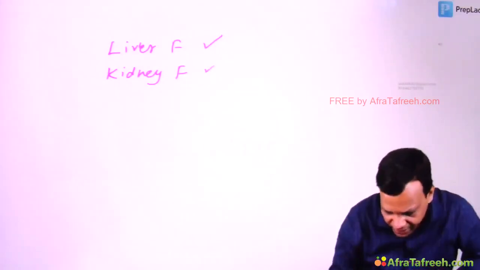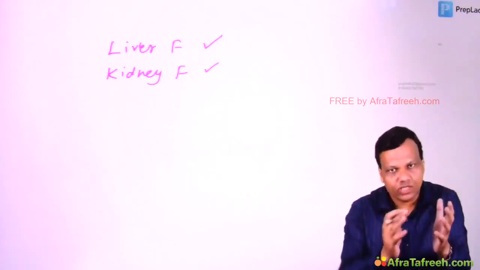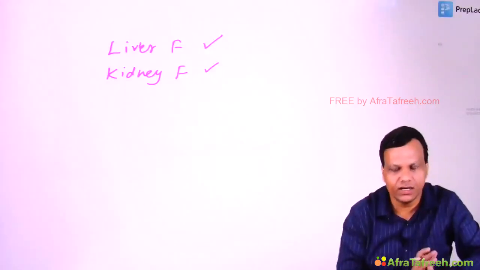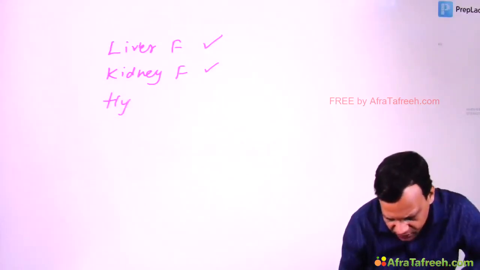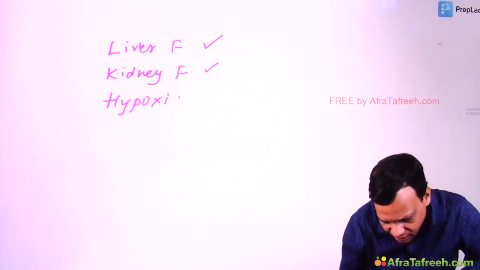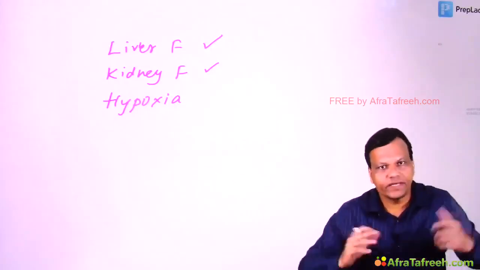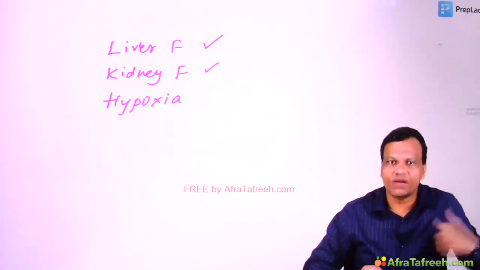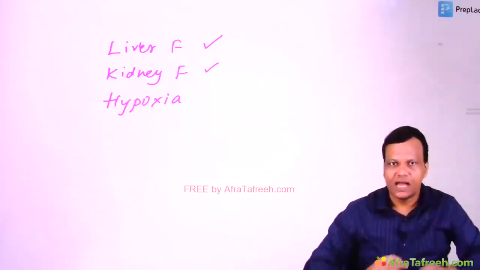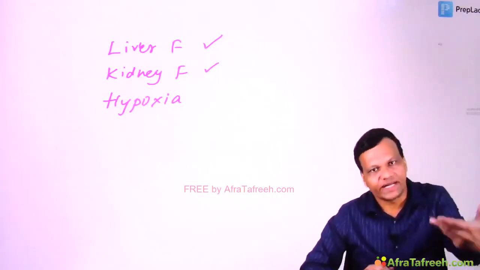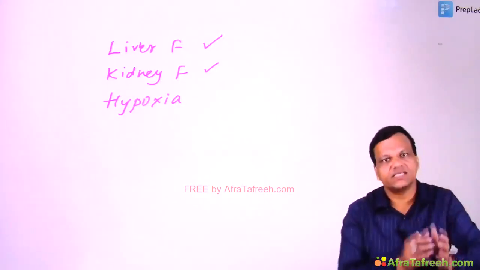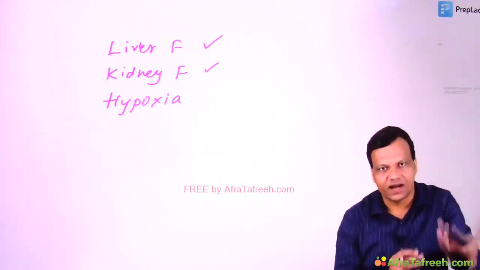In renal failure, the lactic acid which has been produced cannot be excreted, so it will accumulate more. Lactic acidosis can occur. And third, any condition which predisposes to hypoxia, like COPD. If there is COPD, the person has high risk of anaerobic metabolism and hypoxia, and due to more anaerobic metabolism, more lactic acid production, so more risk of lactic acidosis. So in liver disease, kidney disease, lung disease, the risk is higher. Okay.